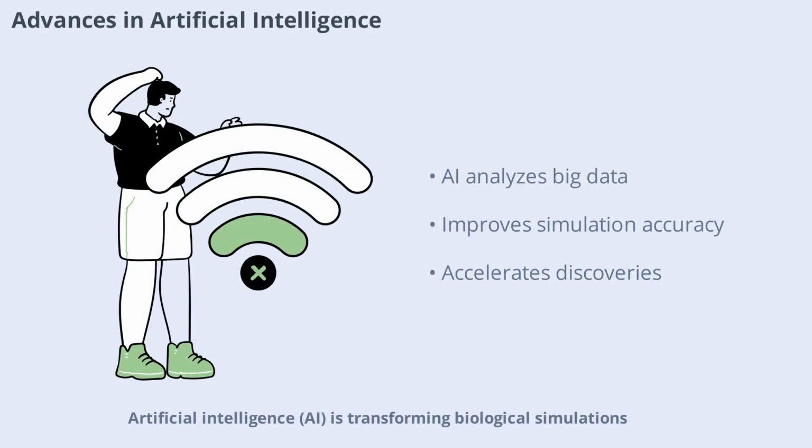Artificial intelligence, AI, is transforming biological simulations. Machine learning algorithms can analyze massive datasets, identify patterns, and make predictions that were previously impossible. AI accelerates model development, improves accuracy, and opens new avenues for discovery. As AI technology advances, its integration with biological simulation will continue to revolutionize research and application.